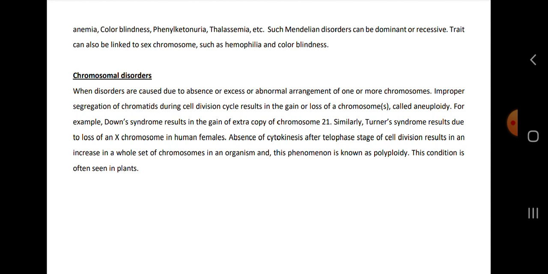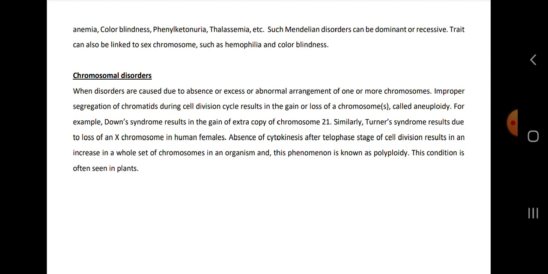Absence of cytokinesis after the telophase stage of cell division results in an increase in a whole set of chromosomes in an organism, and this phenomenon is known as polyploidy. This condition is often seen in plants.